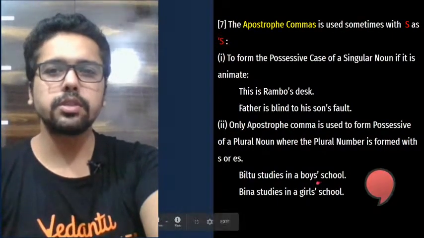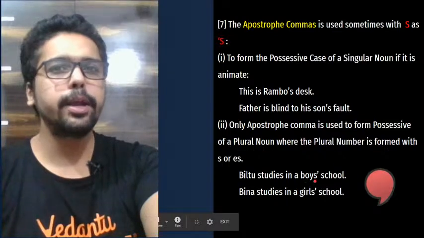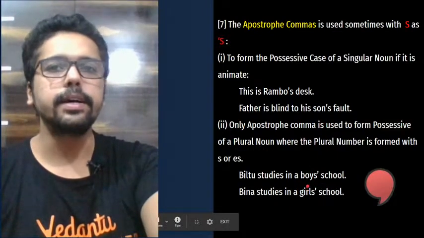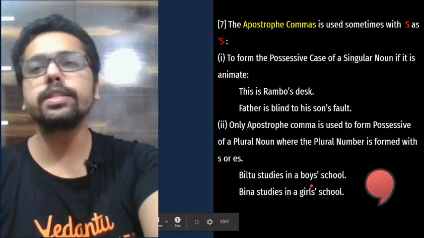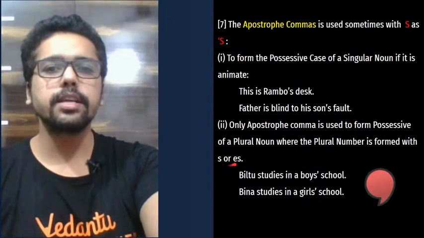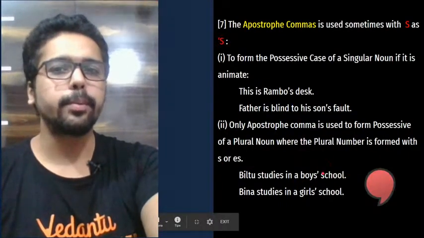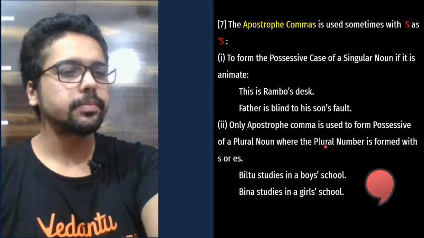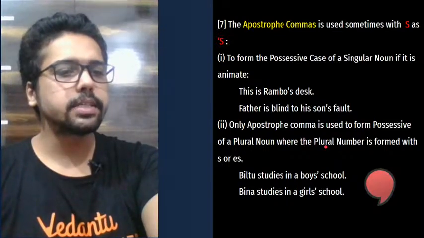But we are not using apostrophe S in the earlier case because the noun is already plural. It's plural in number and it ends with S already. If it ends with S or ES, it's not possible to add apostrophe S. So in this case, we only use the apostrophe. Okay? That's how it is.